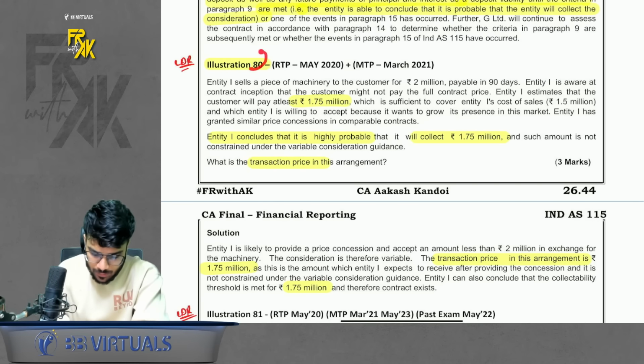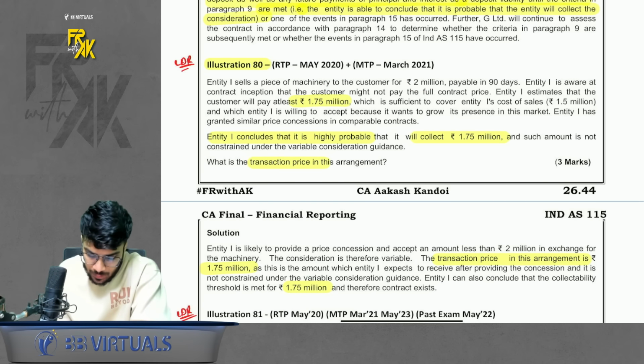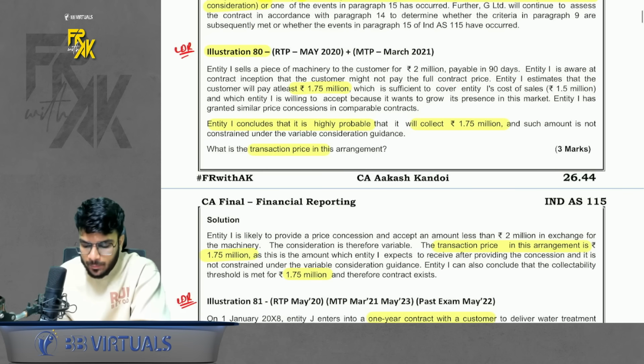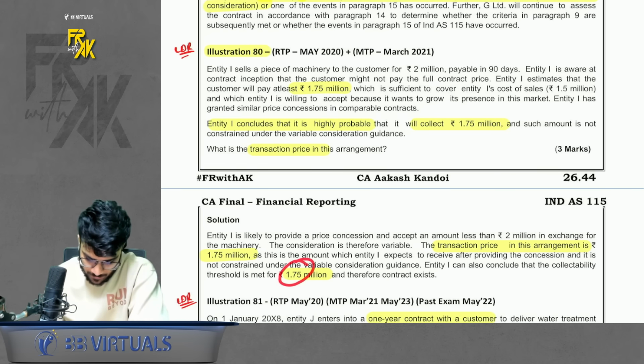Let's see. 80. It says we sell something for 2 lakhs, but we expect to collect only 1.75 lakhs. What would be the amount of revenue? 2 or 1.75? Revenue is always what you expect to receive. So it will be 1.75.